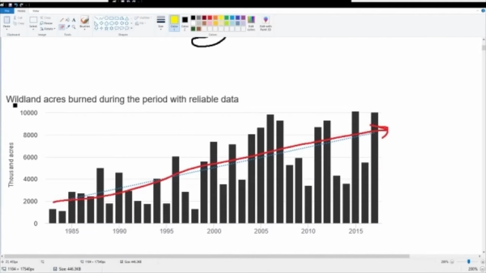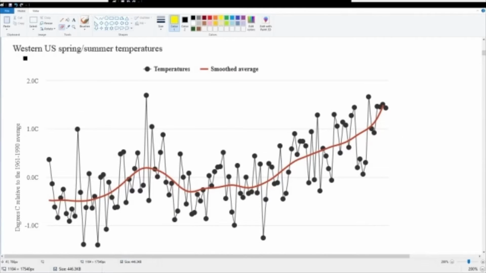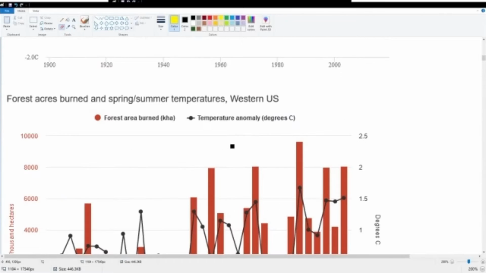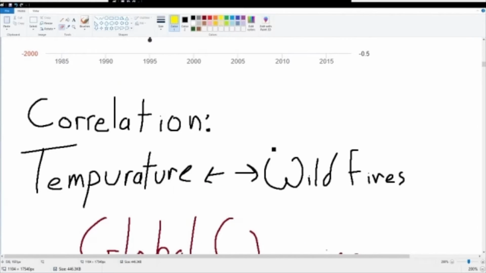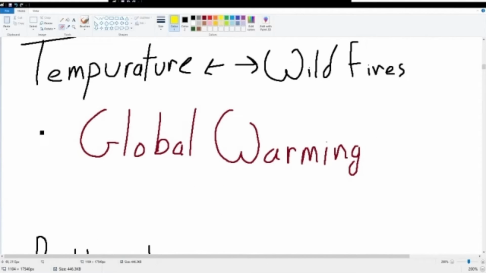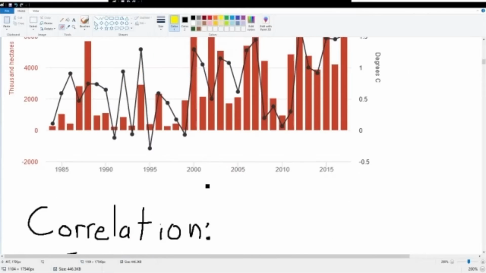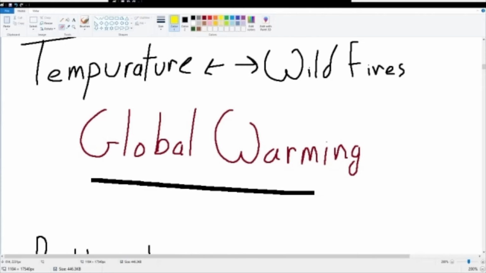If we look, we can see that the acres burned have increased steadily. We can see that the spring and summer temperatures have increased steadily as well. The hotter it is, the more it burns. The correlation is temperature and wildfires. That means it's probably global warming and a whole host of other problems. But really, I think that's global warming.